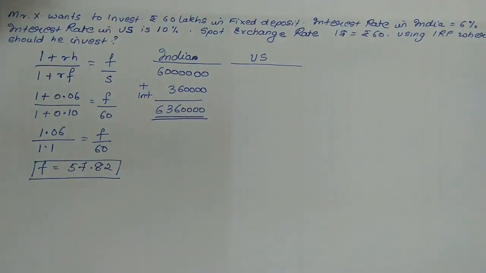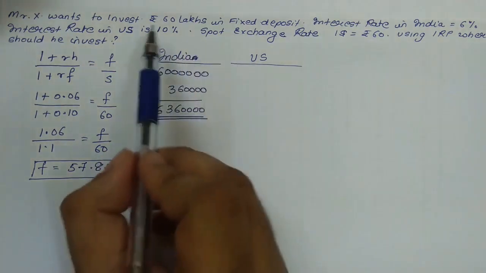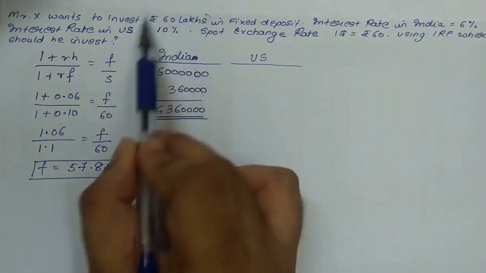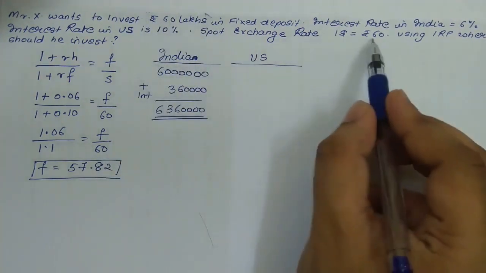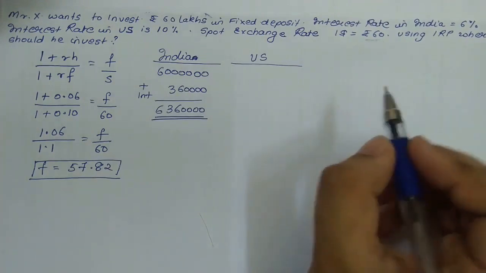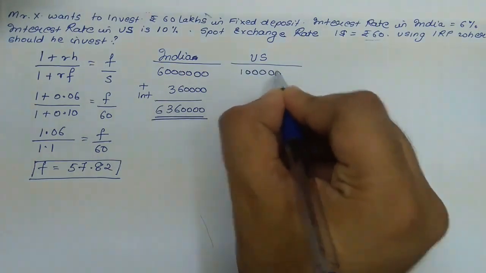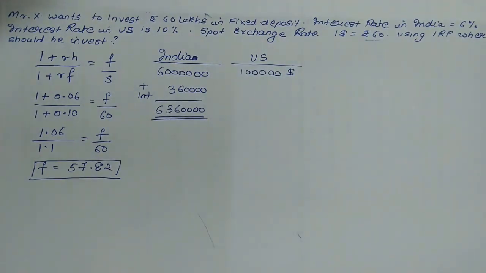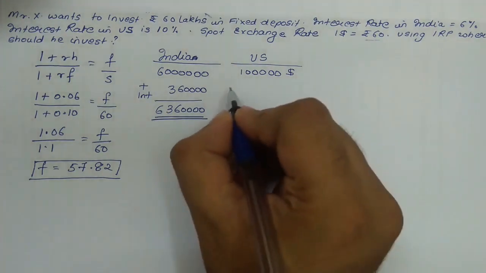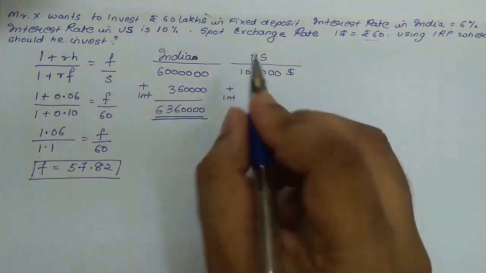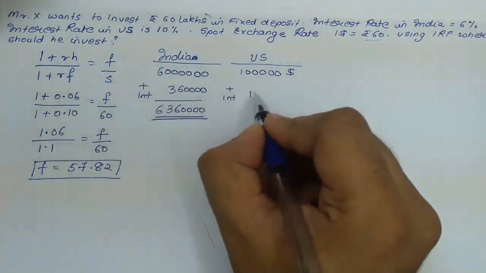Now if he would have opted to invest the same amount in US, first he would have to convert 60 lakhs into dollars, and the spot exchange rate at that time was rupees 60. So in that case he would have got $1 lakh. Again, for 1 year, after 1 year he would get interest at the rate of 10%, which will come up to 10,000.